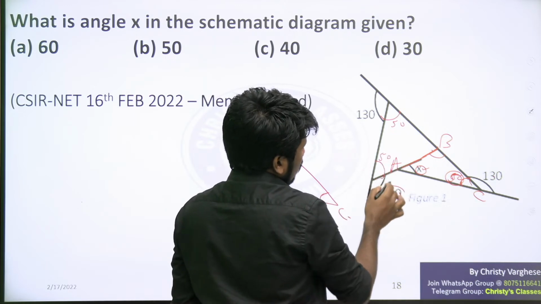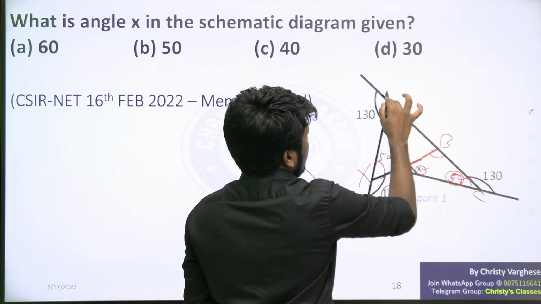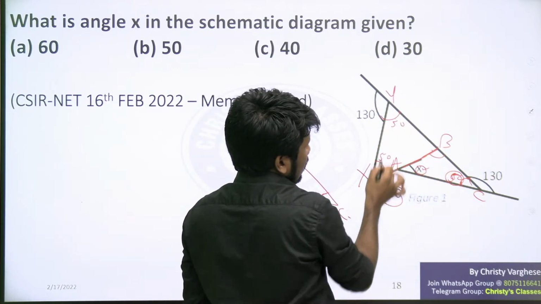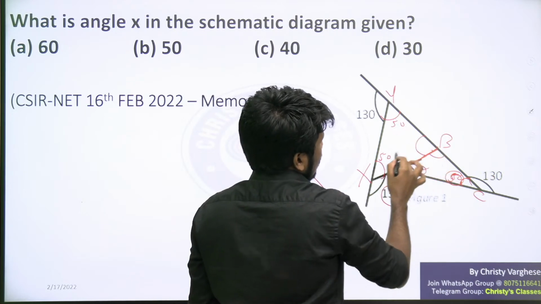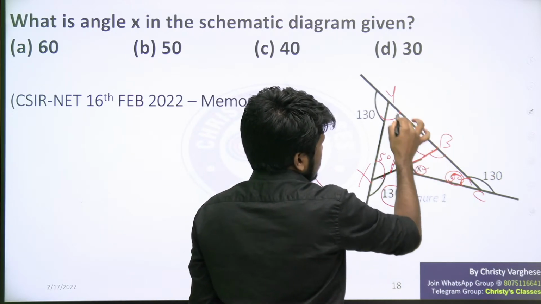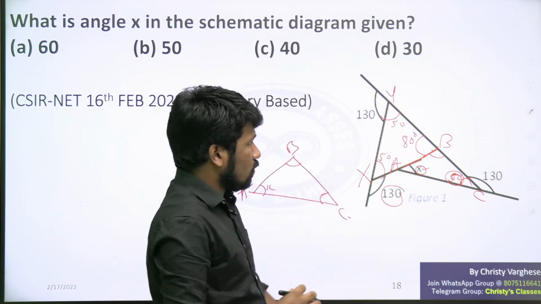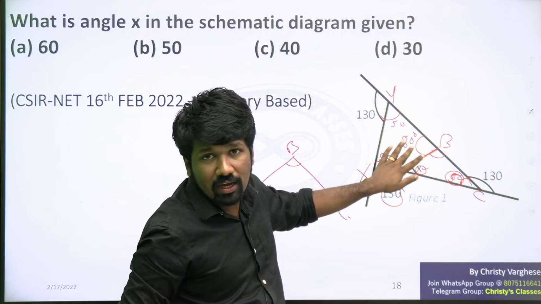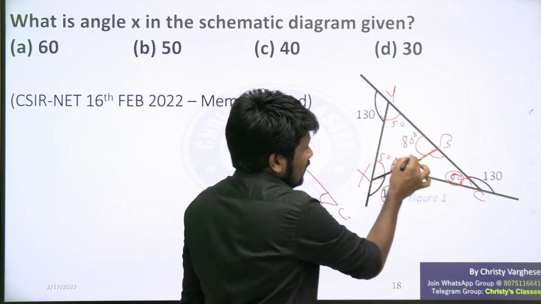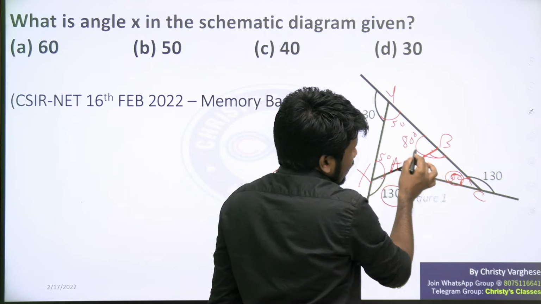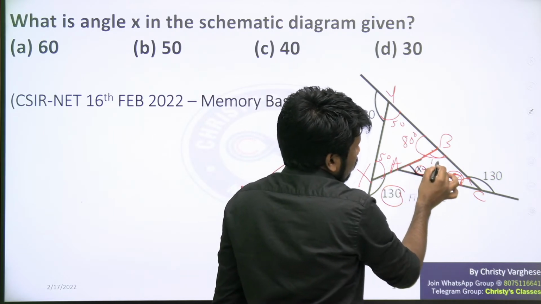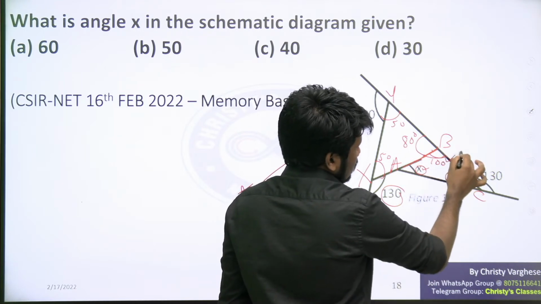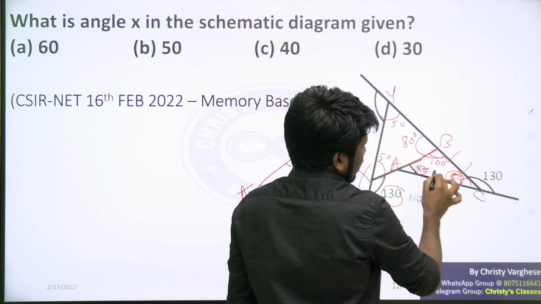Now, if you consider, I will call this XYB triangle. This is 50, this is 50, which means 50 plus 50 is 100. So the remaining is going to be 80, by the angle sum property in triangle XYB. So if that is 80, again you can apply the linear pair idea: 180 minus 80, 100 will be this angle. So you got this is 100, this is 50. So X will be definitely 30 degrees.